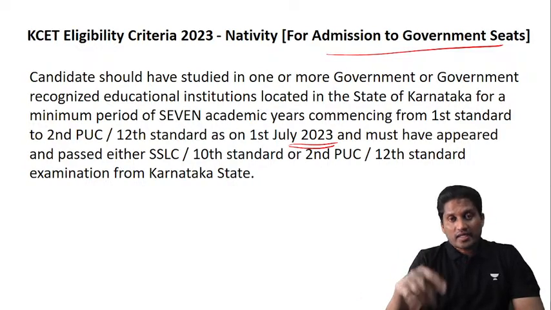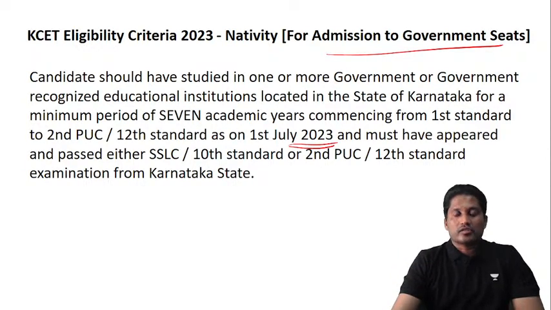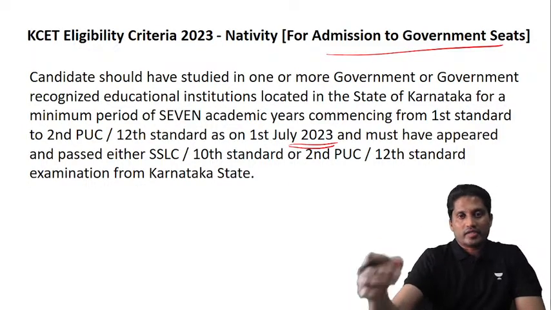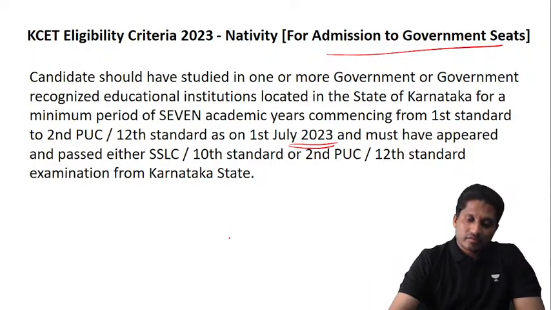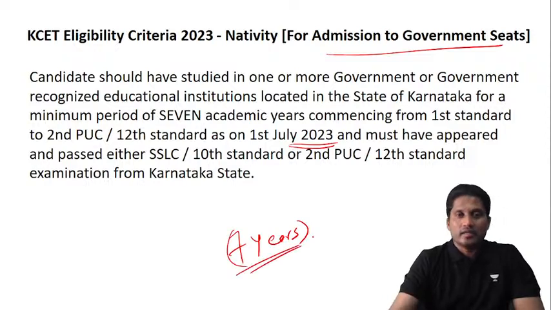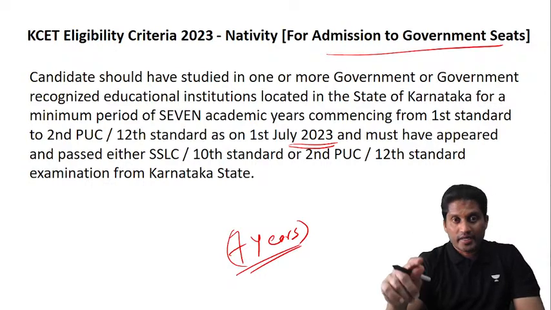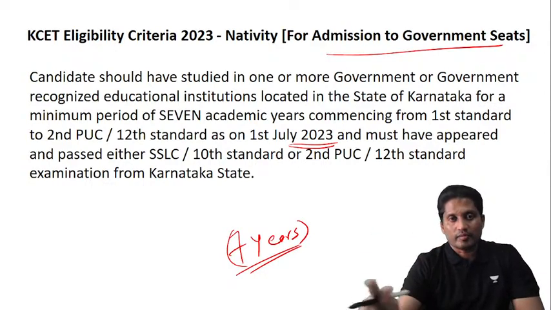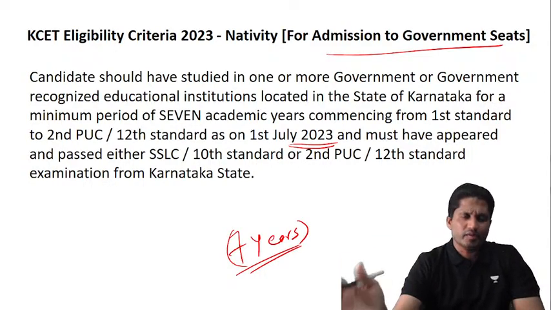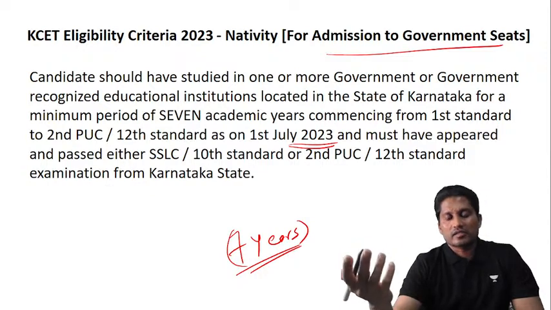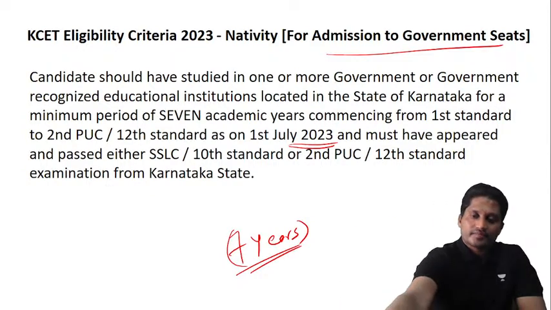Now, suppose a child has not studied 7 years of education in Karnataka. What will be the next criteria? Let's do it one by one. This is clause A, that 7 years of study should be there. What is clause B, if a child doesn't study 7 years? I repeat, it can be more than 7 years also, no problem, but a minimum of 7 years should be there. Some people study from nursery to 12th standard in Karnataka.